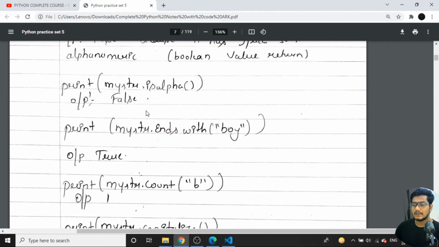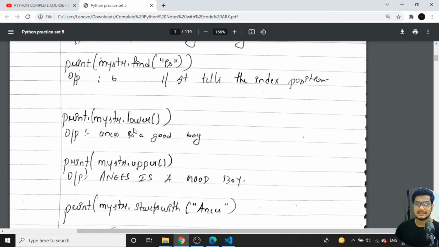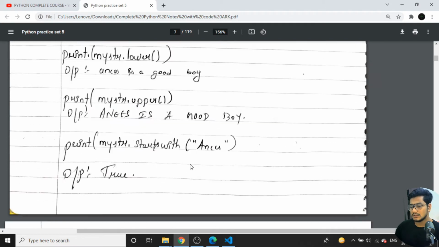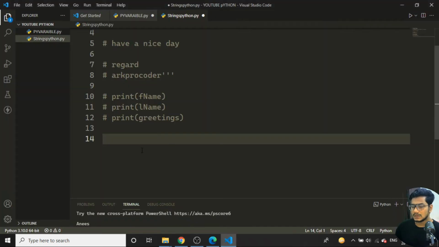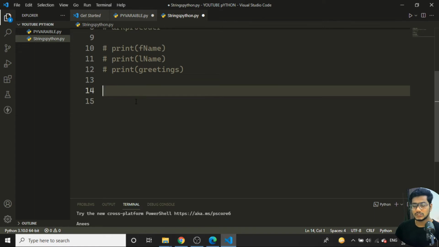So I have written a number of inbuilt functions: ends with, starts with, alphanumeric, capitalize, lowercase, uppercase, all those things. We'll see one by one whatever the inbuilt functions are written inside Python. I'll tell you the most used inbuilt functions here.